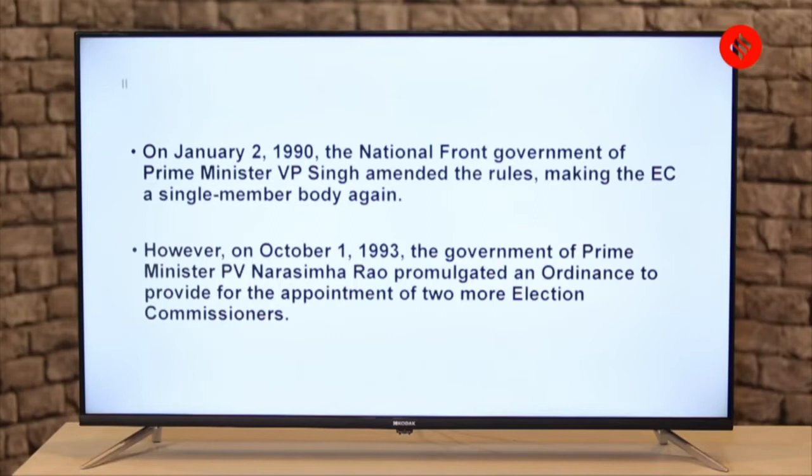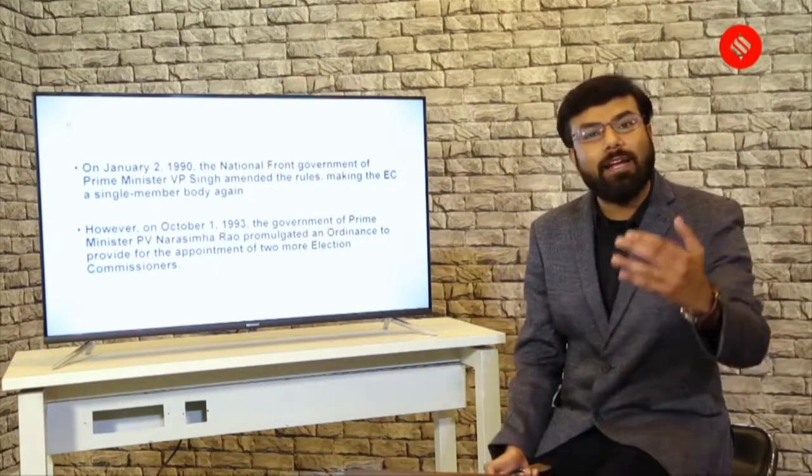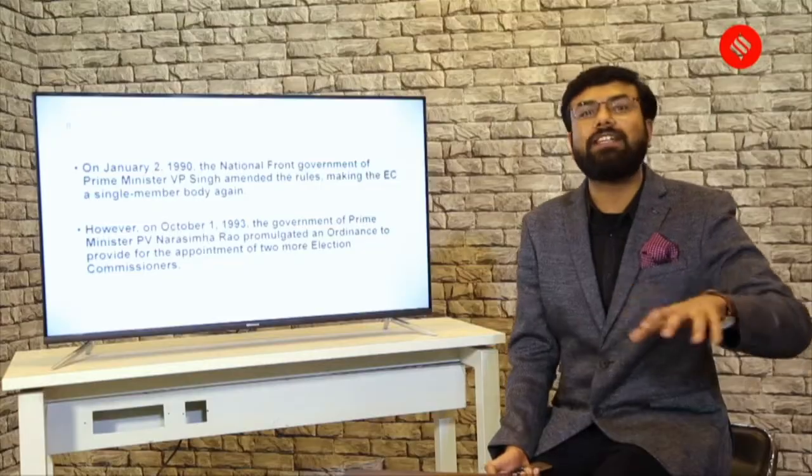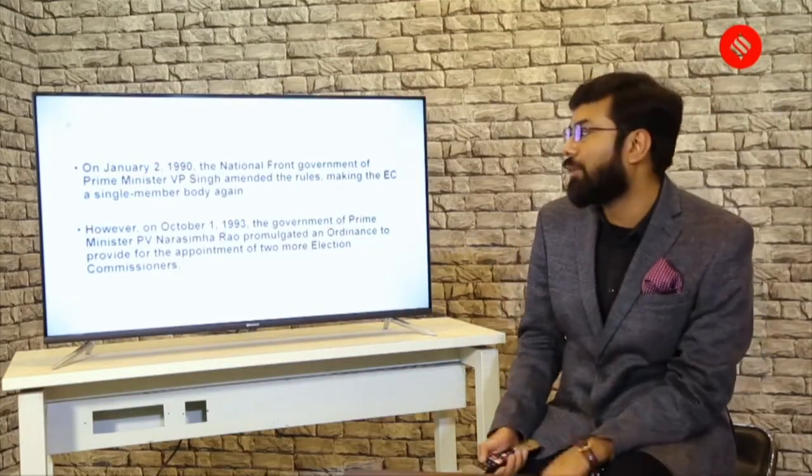On January 2, 1990, the National Front government of the Prime Minister VP Singh amended the rules, making the EC again a single member body. So just after the Rajiv Gandhi government, when the new government came, it again became a single member body. So ऐसा भी नहीं है कि एक ही बार change हुआ. Change होता रहा है Election Commission की body में.